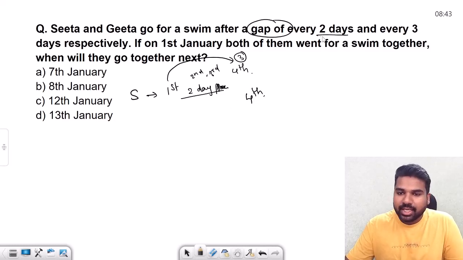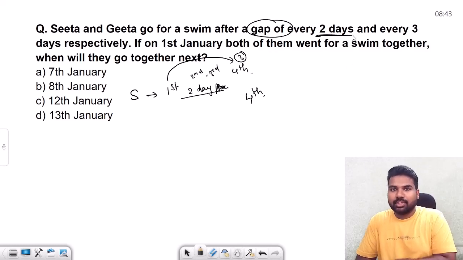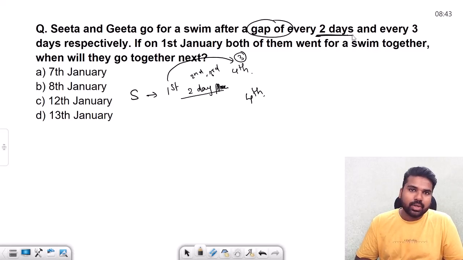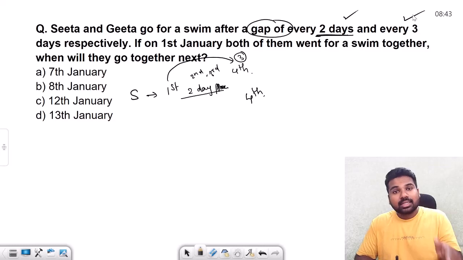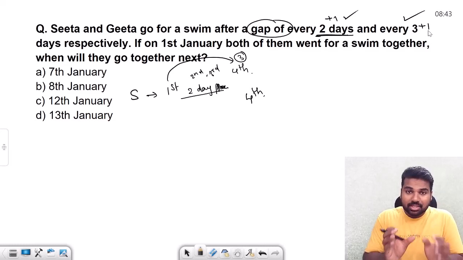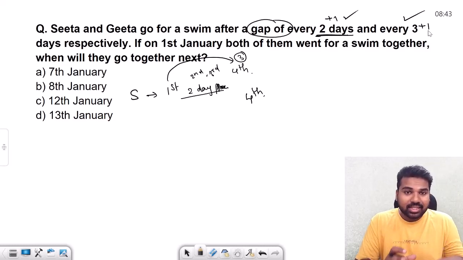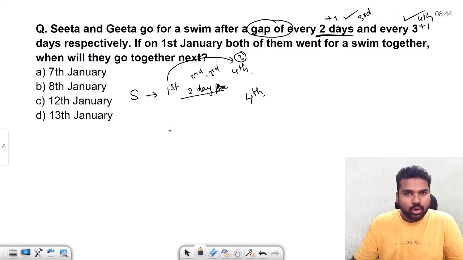So here we need to keep that 2 days gap. So it is going to be the 3rd day and the 4th day. If you see at what regular intervals they are going, that's where this is going to be a little bit different. Here also we'll find the LCM, but we don't find the LCM of 2 and 3. Rather we find the LCM of 3 and 4, because this is going to be 2 plus 1, and this 3 plus 1, because they are telling the gap. So put that gap and it is coming around to be the 3rd day and this is going to be the 4th day. So it is going to be the LCM of 3 and 4.